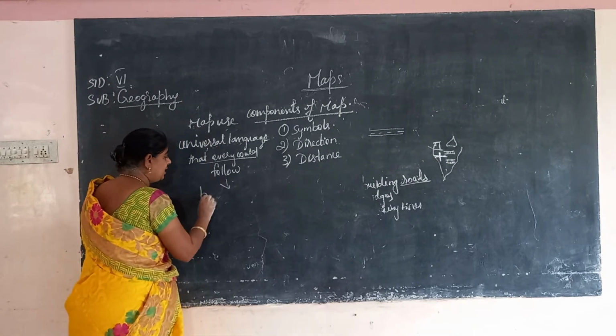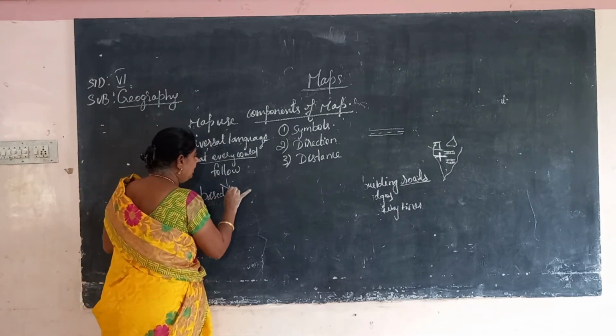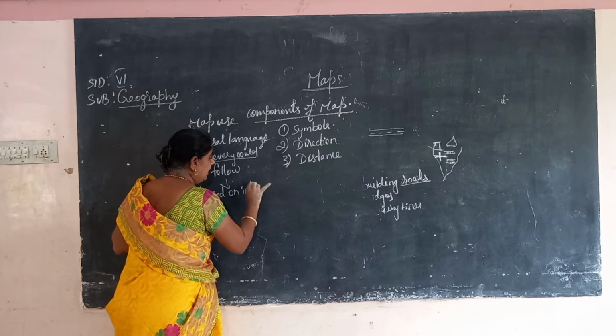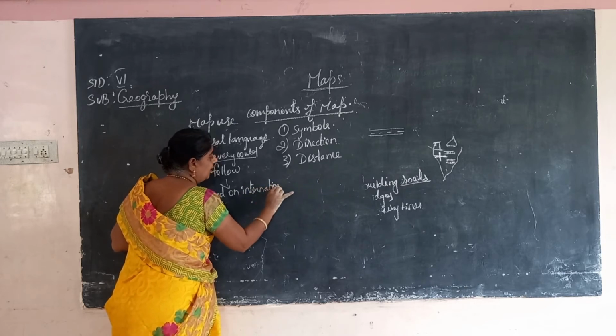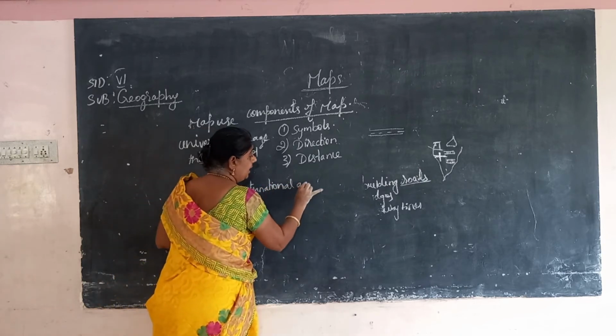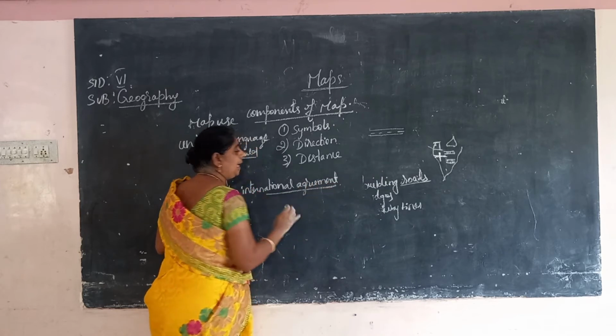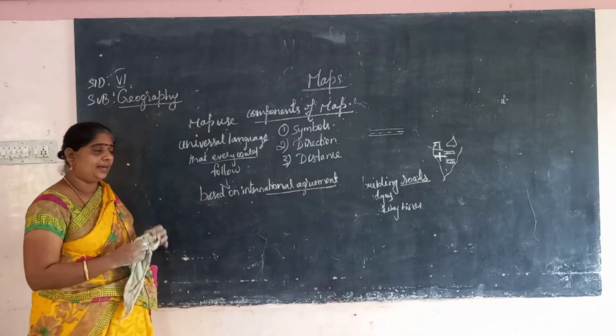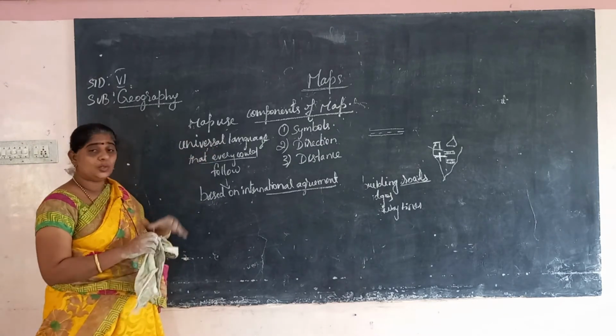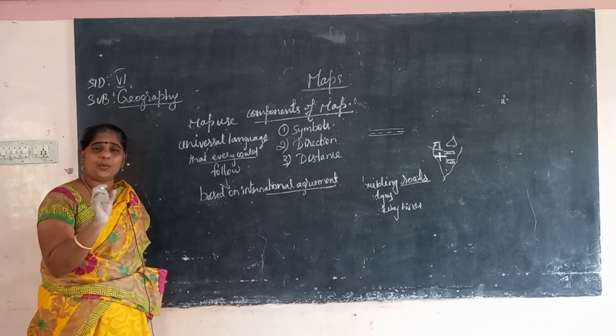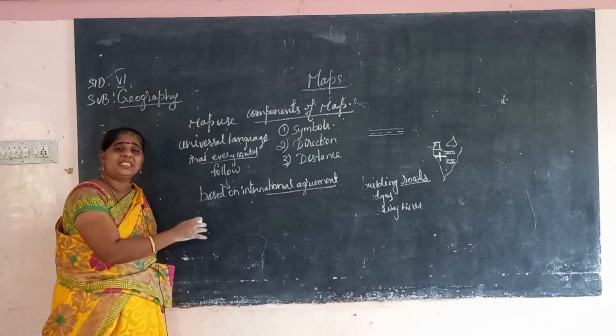It is based on international agreement. So international agreement means all countries came together and made an agreement, so everyone is using a universal language. Universal language is this universal symbol.